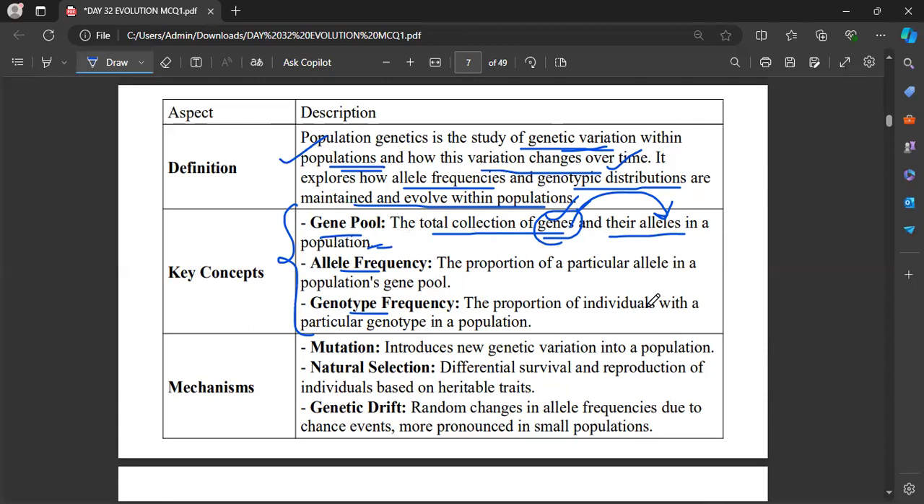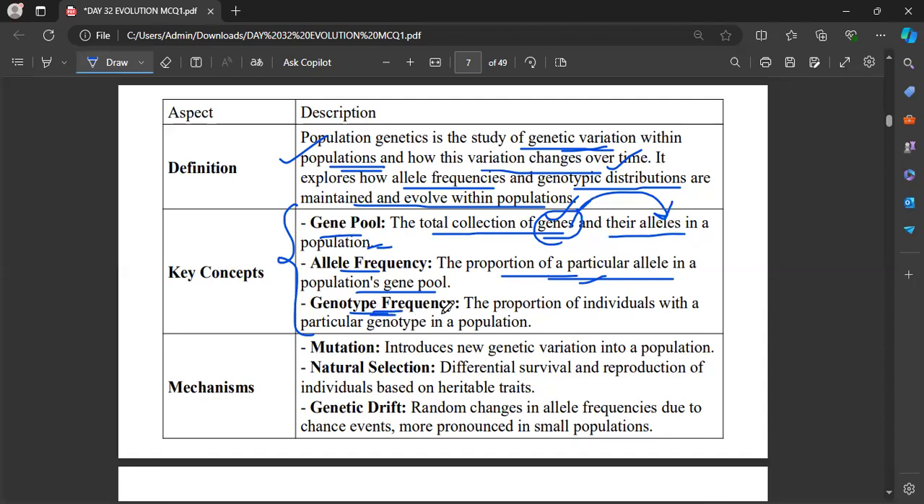Now, what is allele frequency? The proportion of a particular allele in a population's gene pool. See, if a father has a certain character, what will be the ratio in which this character can pass to the different generations, and in what ratio will this character impact the entire generation? So the proportion of the particular allele, what percentage of the population is affected by this character. That is what allelic frequency is.